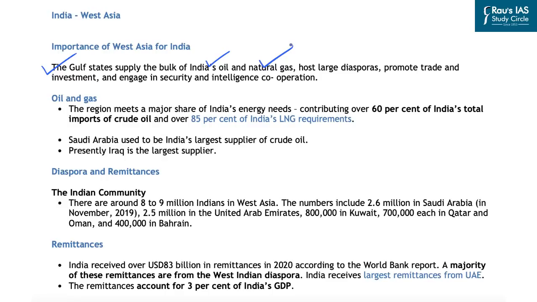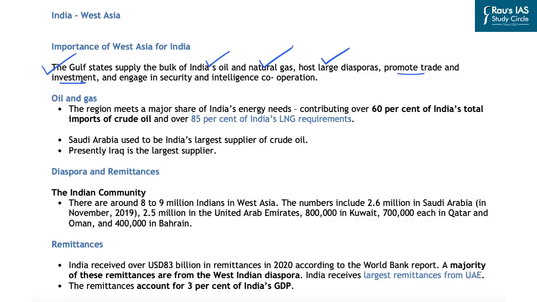The second importance of West Asia for India is the diaspora of India that lives in West Asia. That is, the West Asian countries host the largest Indian diaspora in the world. Besides the crude oil requirements and the diaspora, this region is also important for trade and investment, because we have already seen that a free trade agreement has been finalized between India and UAE, which highlights the importance that India accords to its relations with the United Arab Emirates.